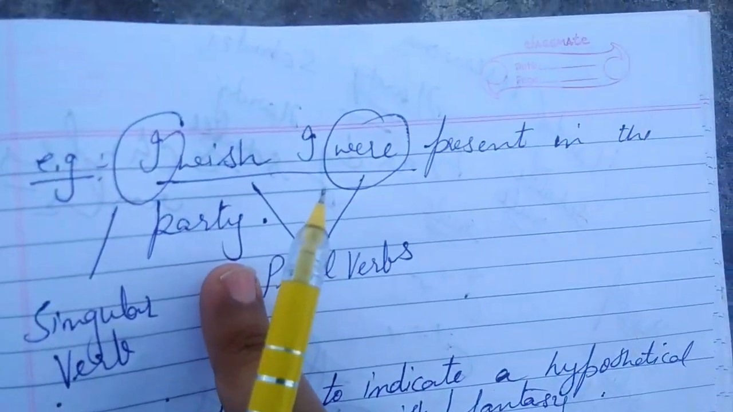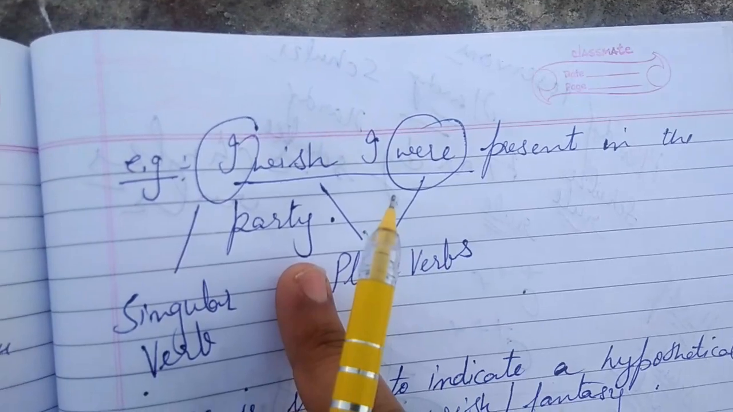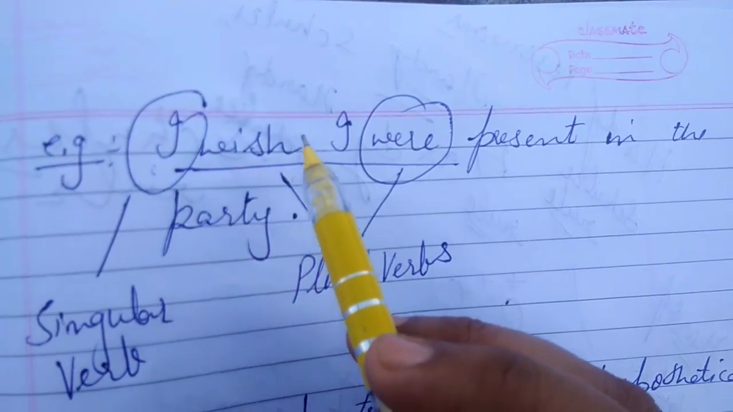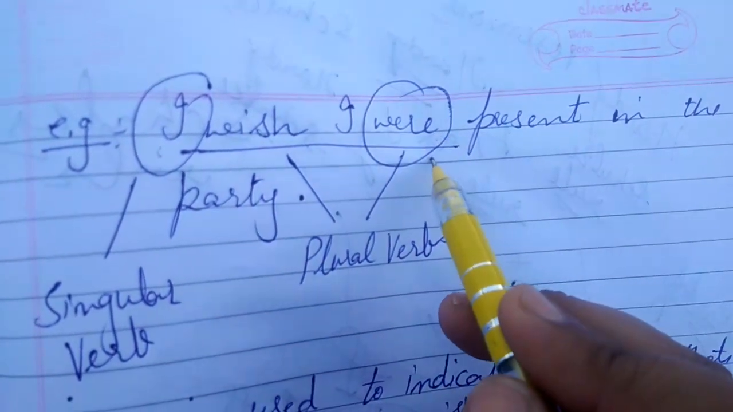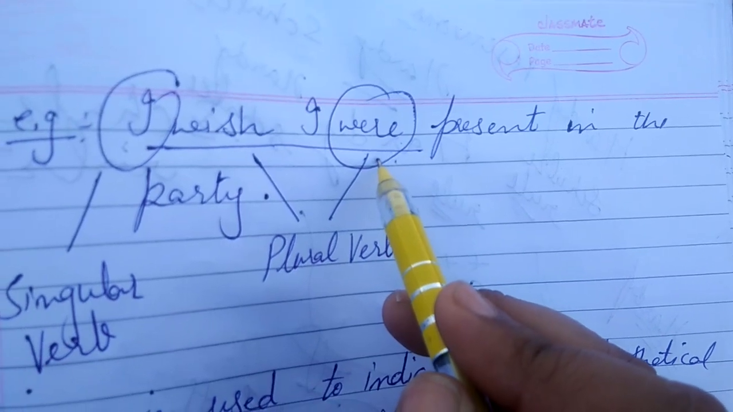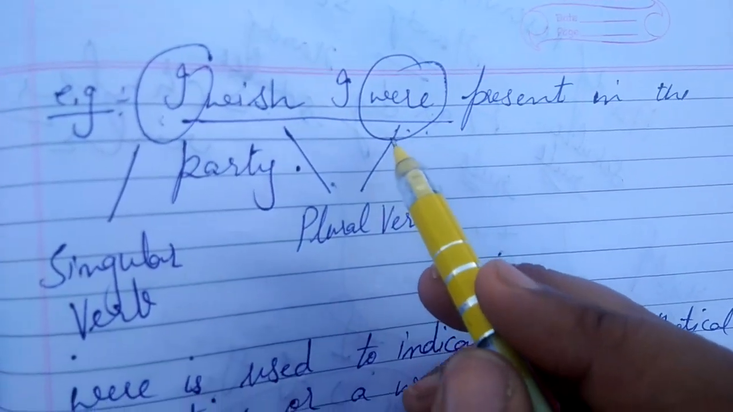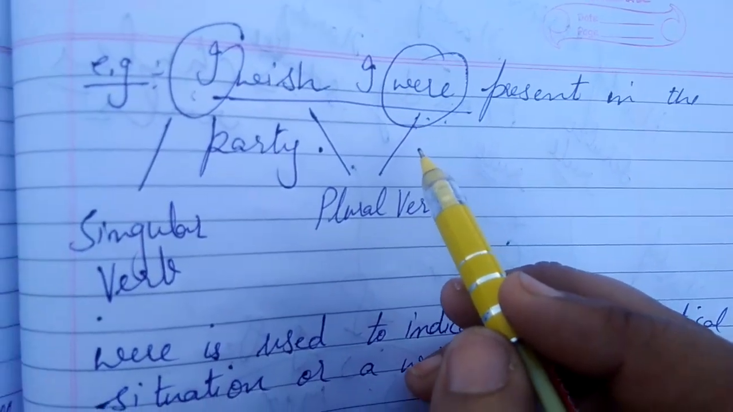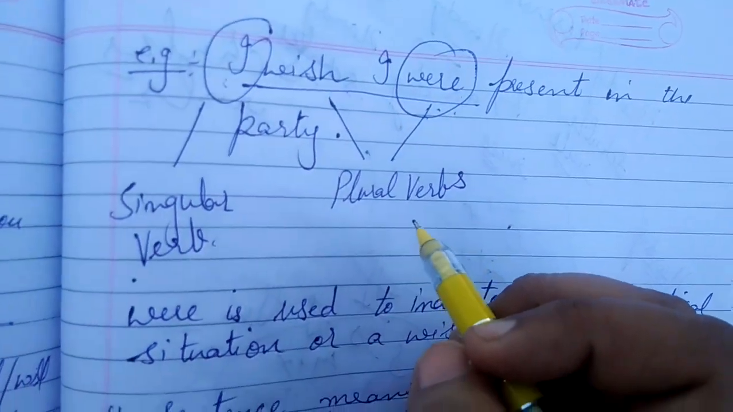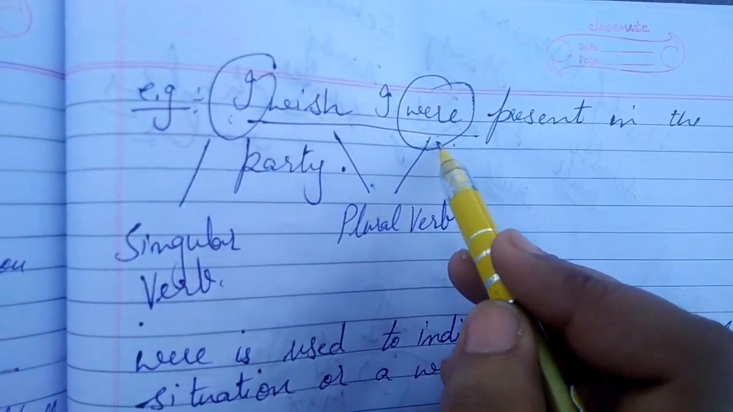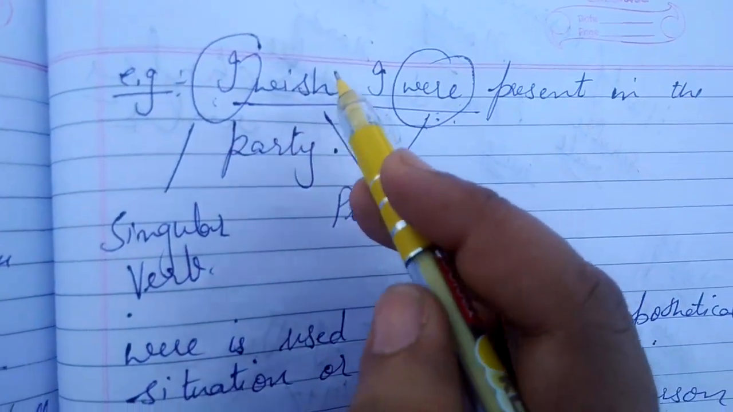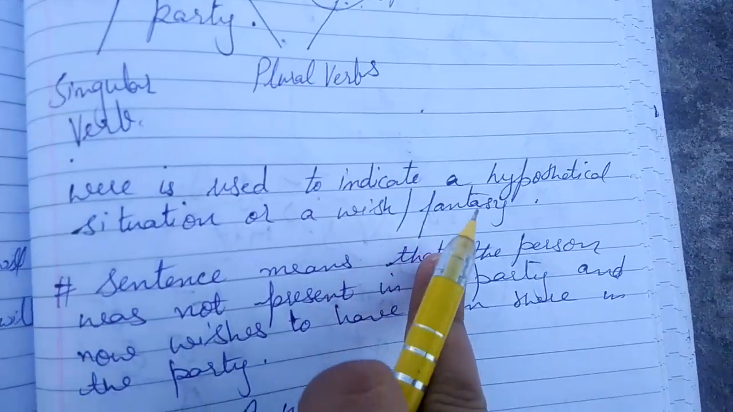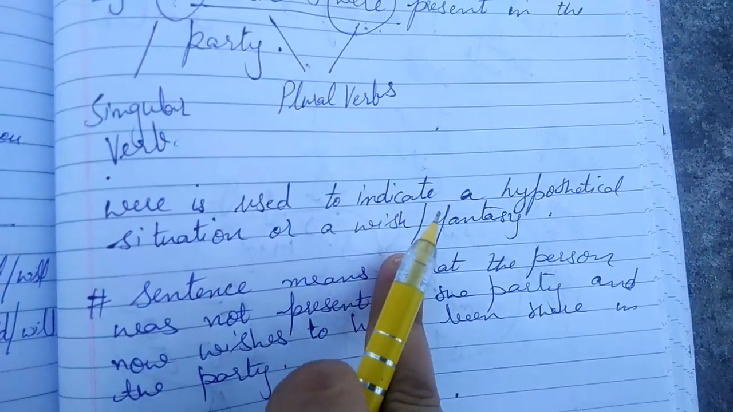Look at this sentence. I wish I were present in the party. Now you see that here I is singular, and instead of using was, were is used here. This type of sentences you find when some hypothetical situation is there. I is singular and we are using the plural verb. If we are using here was, that is absolutely wrong because this is an imagination. So were is used to indicate a hypothetical situation or a wish or fantasy.